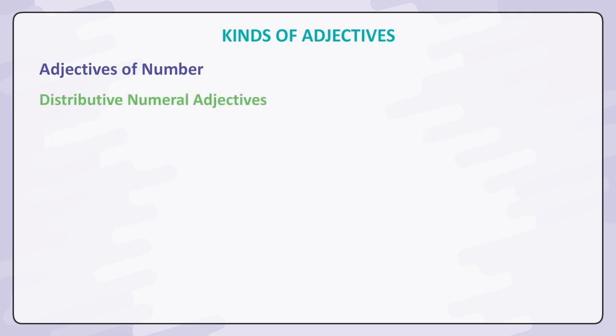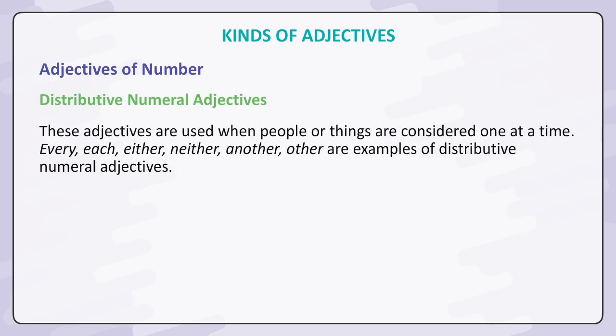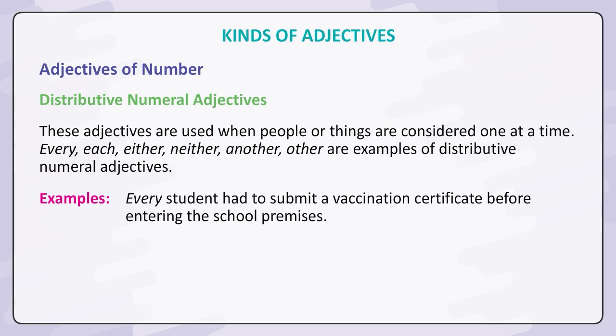Distributive numeral adjectives. These adjectives are used when people or things are considered one at a time. Every, each, either, neither, another, other are examples of distributive numeral adjectives. Examples: Every student had to submit a vaccination certificate before entering the school premises. Neither of you called me.